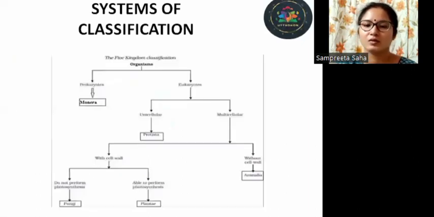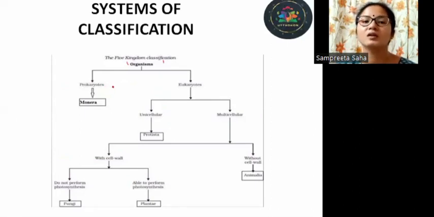So let us look into details of the five kingdom classification. Here you can see the organisms were divided on the basis of eukaryotic and prokaryotic nature of the cell. Alright, so what is a prokaryotic cell? We all know it doesn't have a distinct nucleus, right? And it is primitive in nature. It does not have membrane-bound cell organelles also. So those are the characteristics of prokaryotic cells.